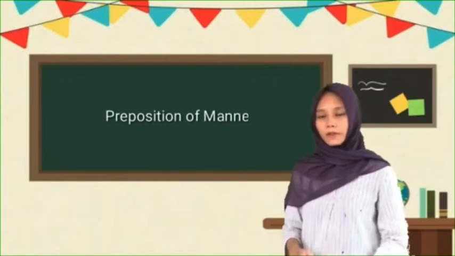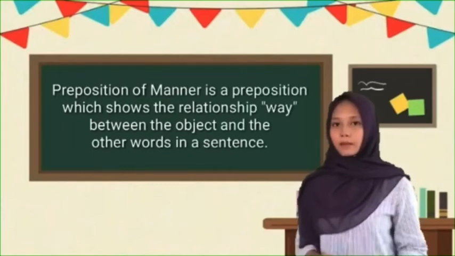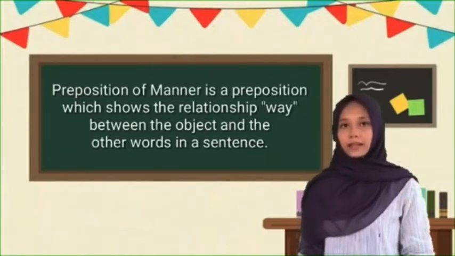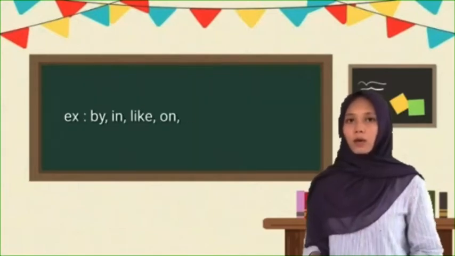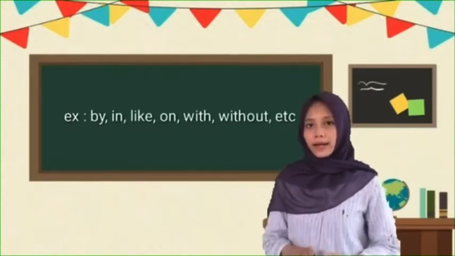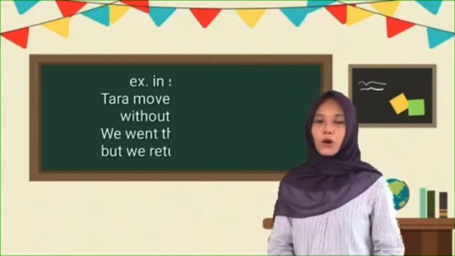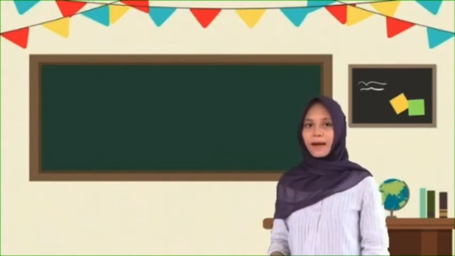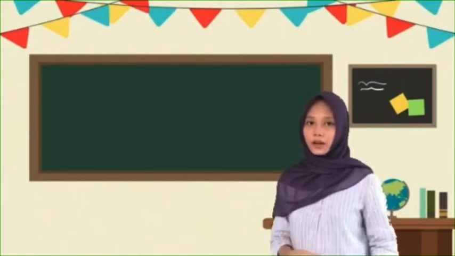Fourth, preposition of manner. Preposition of manner is a preposition which shows the relationship, way, the object, and the other words in a sentence. Examples: in, with, without, by. For example, in the sentences: one, Tara moved to Bandung without telling me. Two, we went there by plane, but we returned by train. Without and by in these sentences are explained as prepositions of manner.